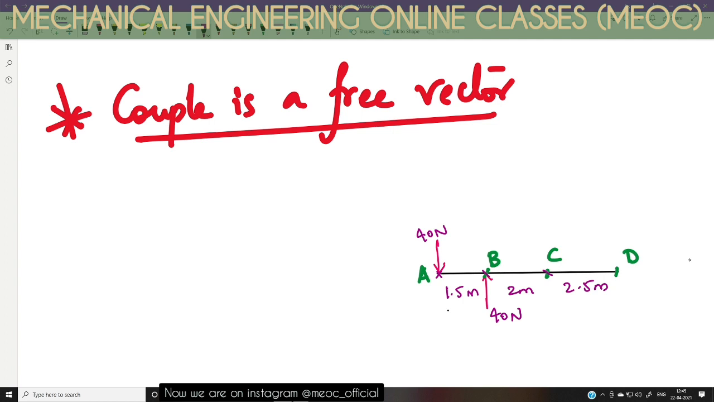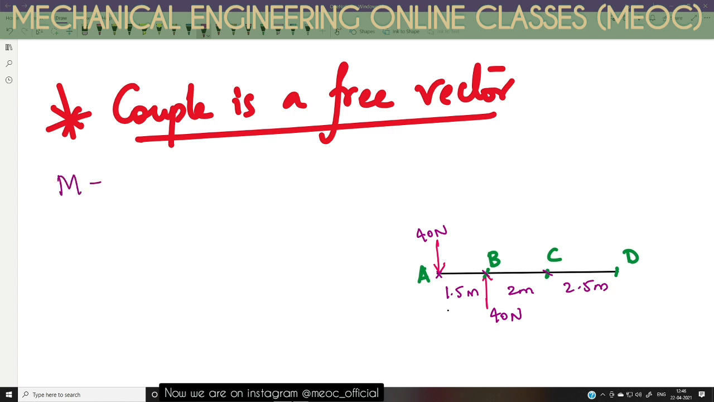and at A there is a 40 Newton force acting vertically downward, and at B there is a 40 Newton force acting vertically upward. So both of these 40 Newton forces acting through A and B form a couple, whose distance is 1.5 meter. So let us try to find the moment of the couple.